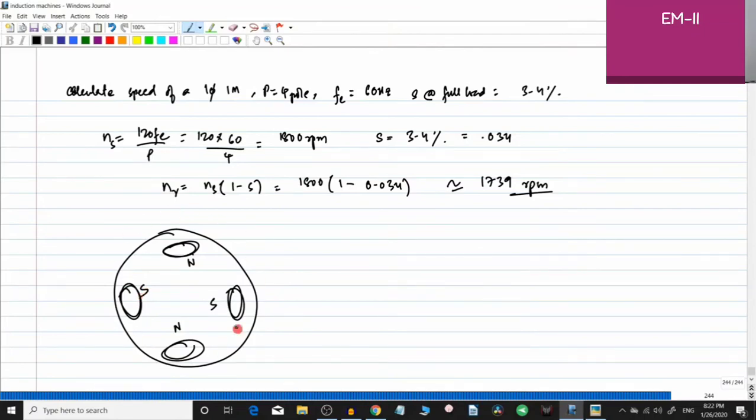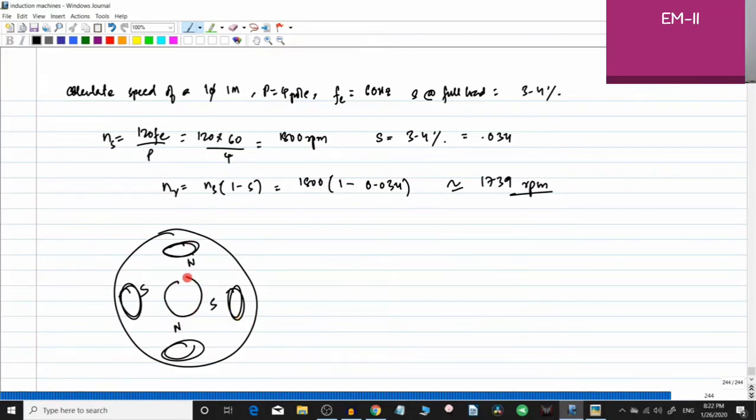In the DC machines, this was constant, and usually the rotor was the winding which was rotating. The armature was the winding which was rotating. In induction motor, what happens? This configuration rotates in space, right? That is called the rotating magnetic field. Okay, so this is the basic configuration.